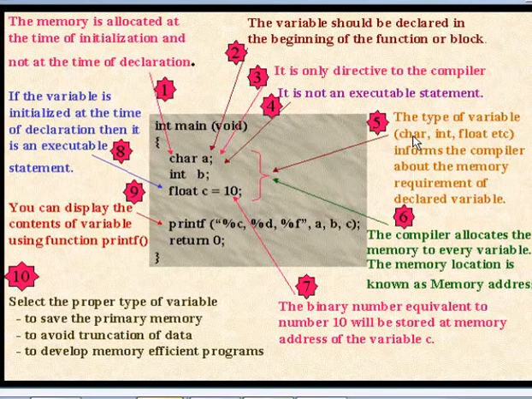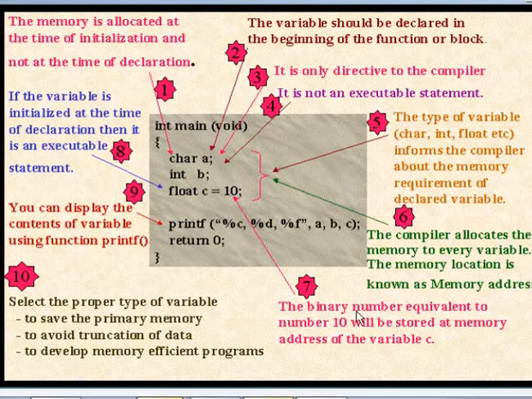The compiler allocates the memory to every variable. The memory allocation is known as memory address. I think it is very clear. Now point number 7. The binary number equivalent to the number 10 will be stored at the memory address of the variable C. I will repeat the sentence. The binary number equivalent to the number 10 will be stored at the memory address of the variable C. You see, we assign a value 10 to the variable C.